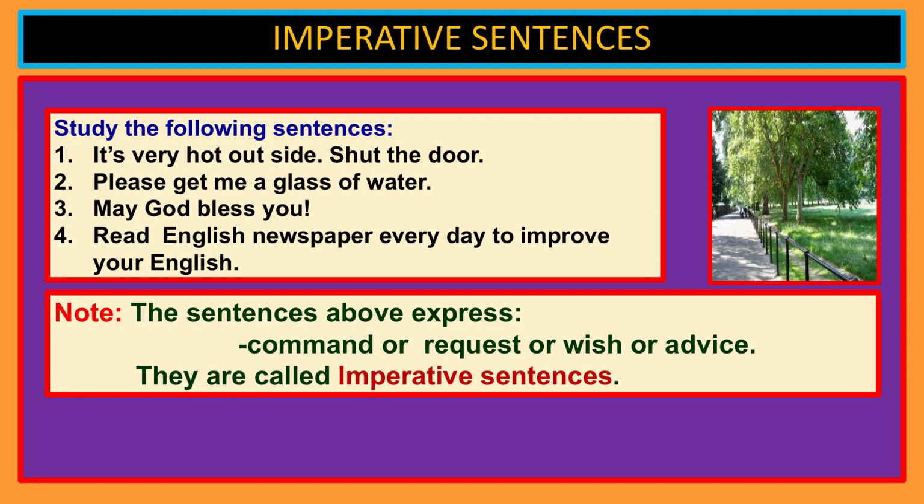Please get me a glass of water, please, this is a request, right. And may God bless you, this is a wish, I wish, may God bless you. Read English newspaper every day to improve your English, this is advice. So, advice, wish, request, instruction, command, order, all these sentences are called imperative sentences, right.